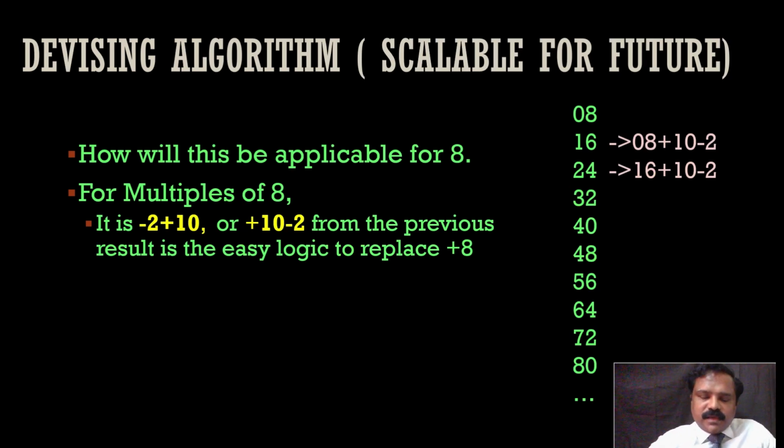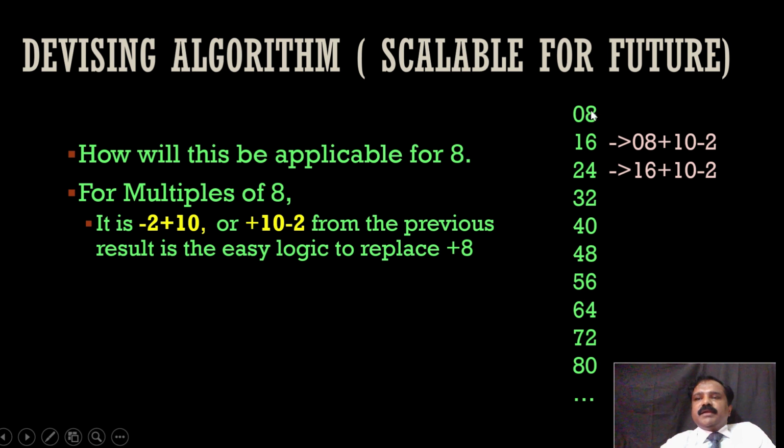Now we mentioned scaling that solution for the future. We discussed a solution, right? So is it scalable for other numbers? Is it applicable only for 9 and 7? Let us take an example of 8. How will this be applicable for 8? For multiples of 8, it will be plus 10 minus 2. We can do it with the previous result, right?